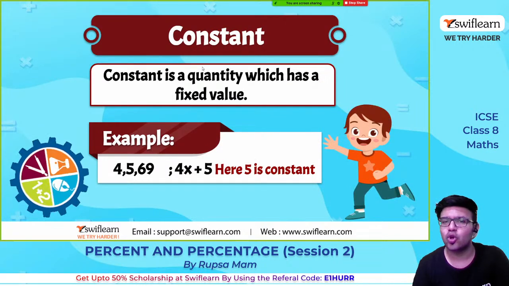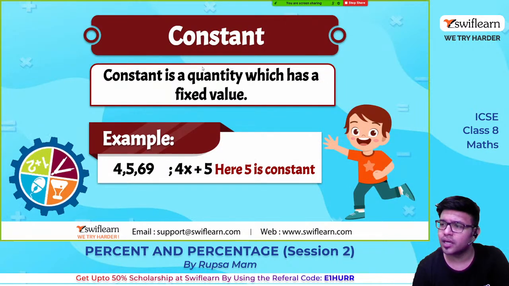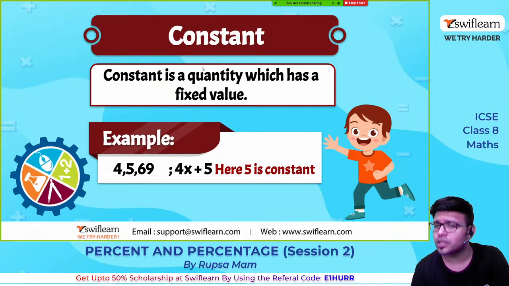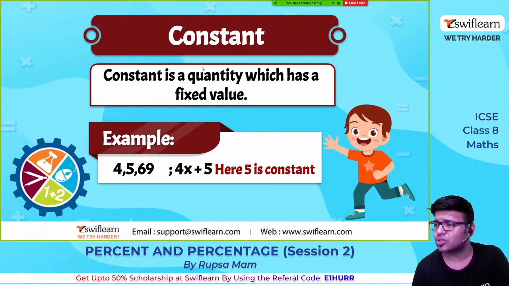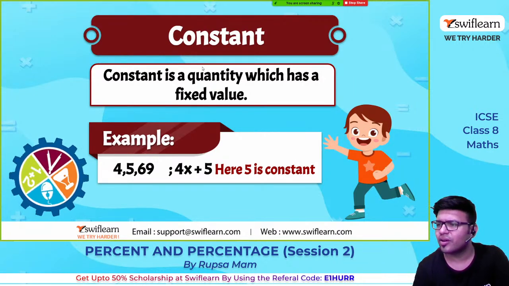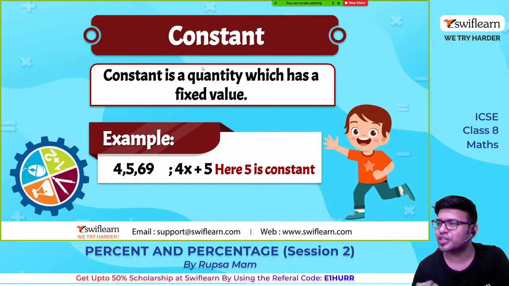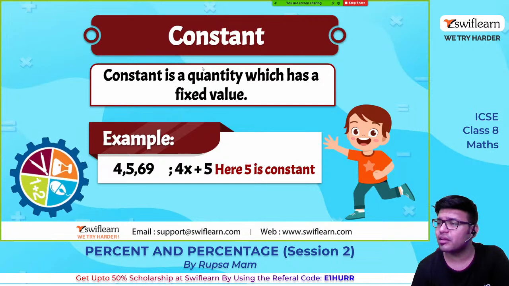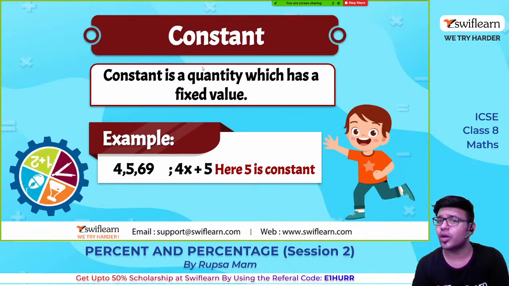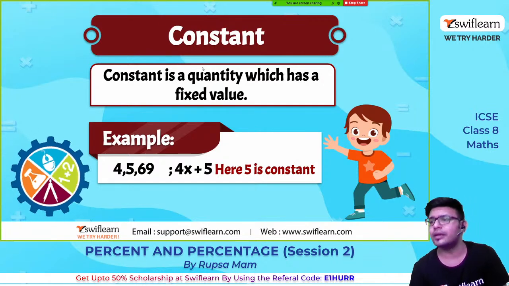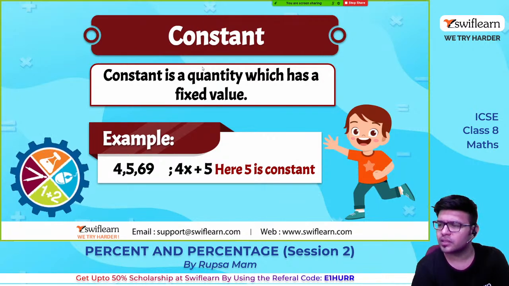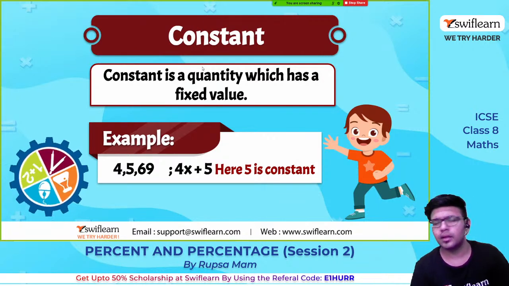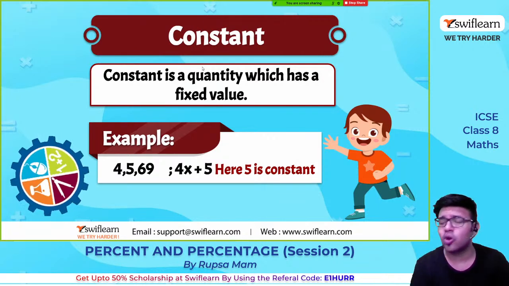Yes. So constant. Okay, you will hear a word called constant in algebra. What is a constant? Constant speed, constant motion, constant weight. What is the meaning of constant? Constant is a quantity which has a fixed value. Is our weight constant? No, our weight is not constant.